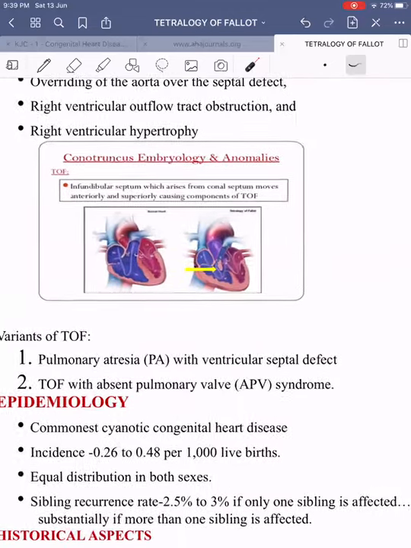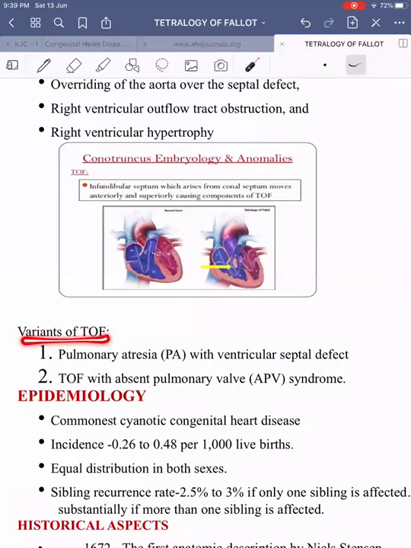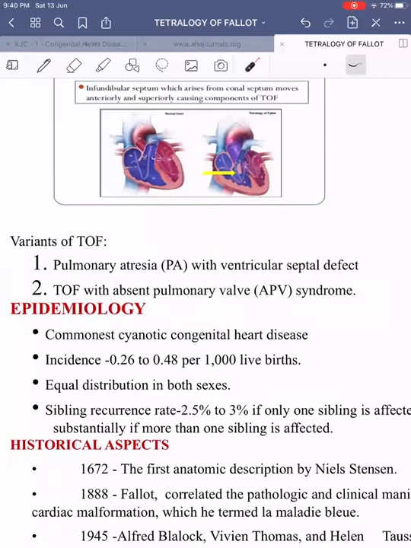Then what are the variants of TOF? When this particular question is asked, we are supposed to tell only these two, that is pulmonary atresia with ventricular septal defect and TOF with absent pulmonary valve. Some people have the tendency to tell this Hoffman variant, that is not described as a variant of TOF in Moss and Adams or in Perloff, so better not to tell. If somebody specifically asks, then we can tell. Then each one of them we'll discuss later.